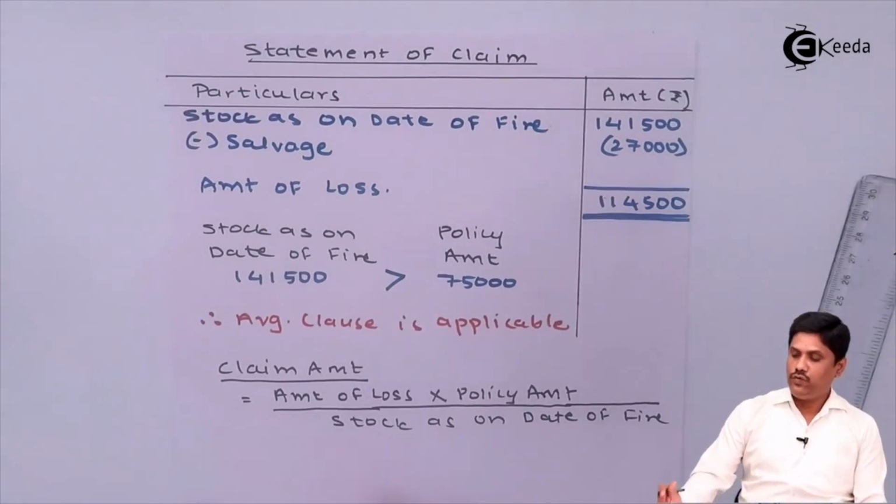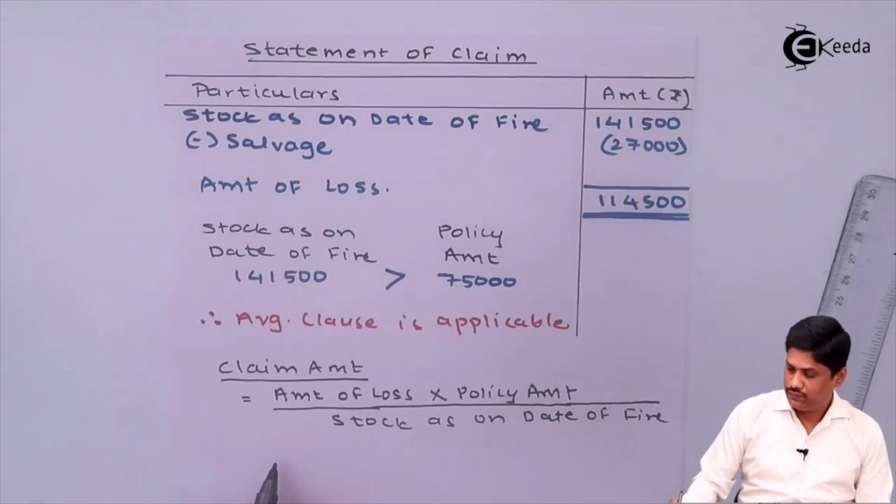It is how you will draw the formula for claim amount when there is an average clause.